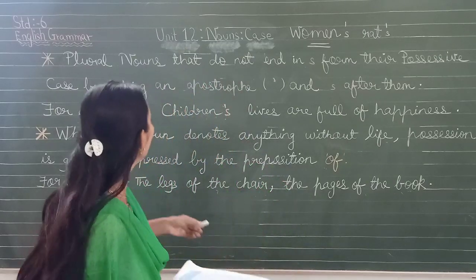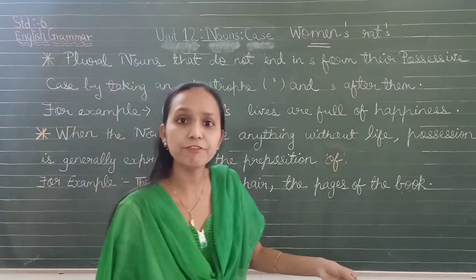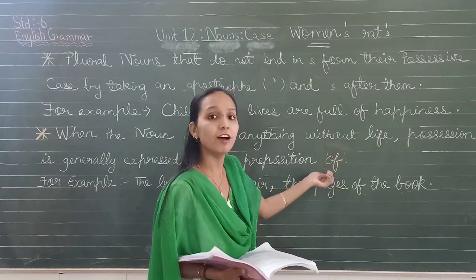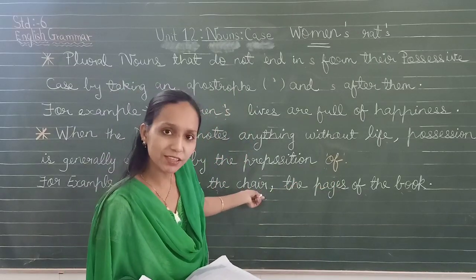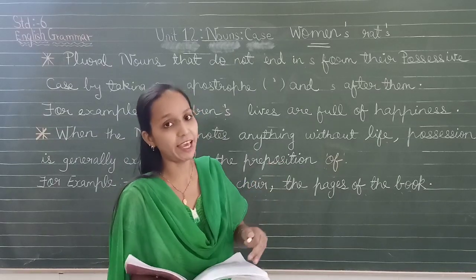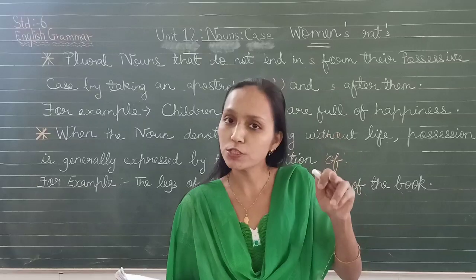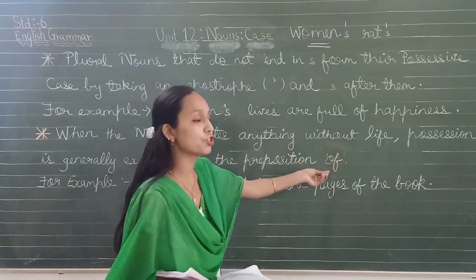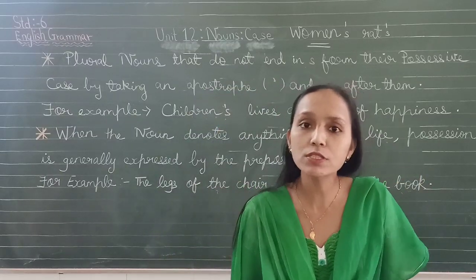And lastly, for nouns that denote things without life, lifeless things, you will use the preposition of. The legs of the chair. Chair is a non-living thing. We don't say the chair's leg. For things without life or for non-living things, apostrophe and s is not used. Instead, we use the preposition of. The pages of the book, not the book's pages.